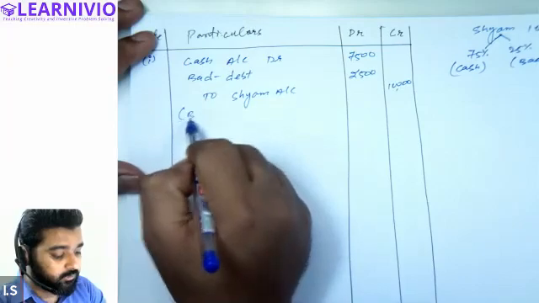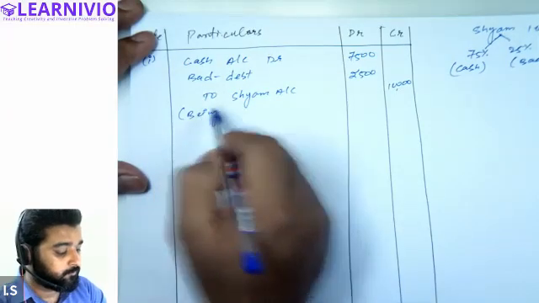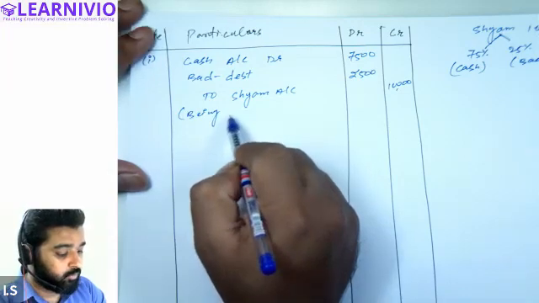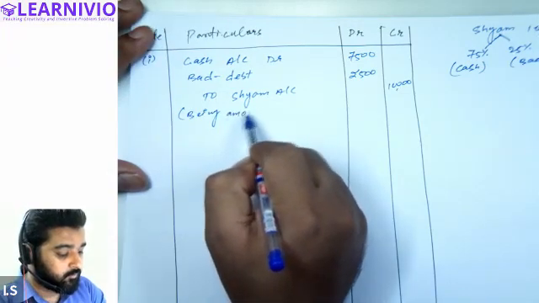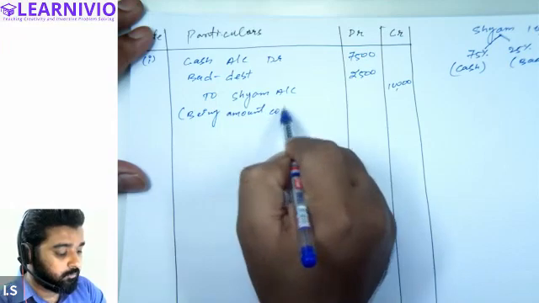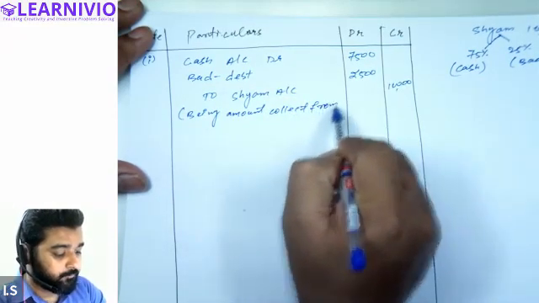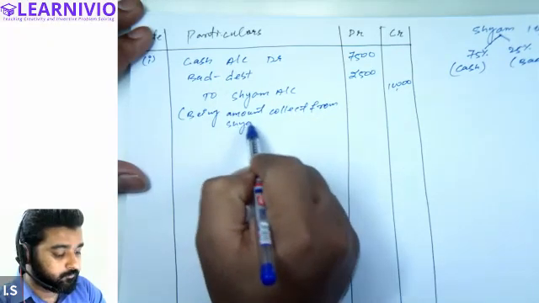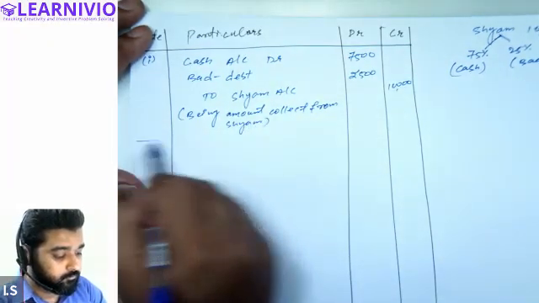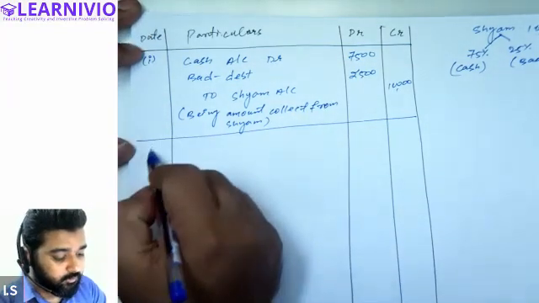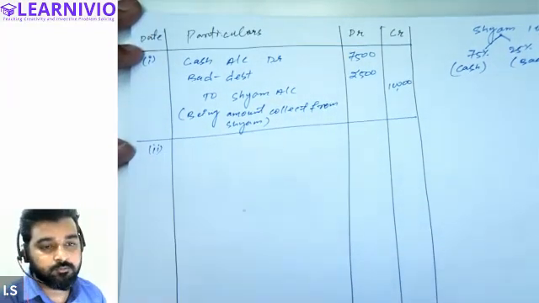We will write down the narration: being amount collected from Shyam. Done. This is the first general entry of the first transaction.